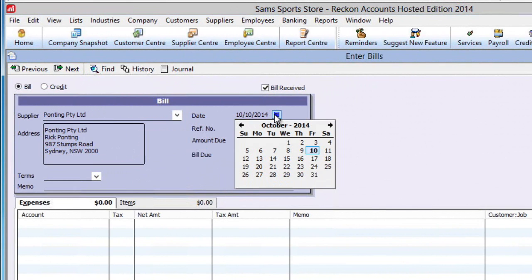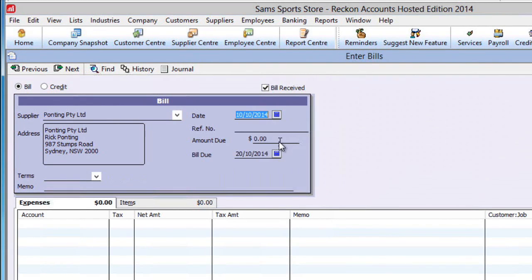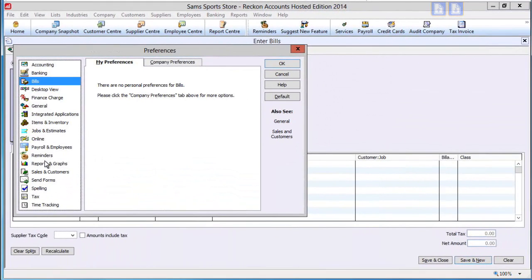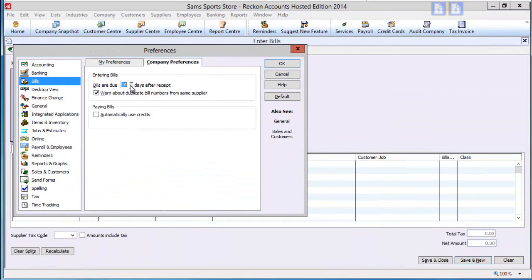Change the date if needed. Leave the amount due blank. It will tally the gross amount of all items and expenses included on this form. And the date payment is due. By default, it is 10 days after the date of the form. You can change this default in Edit Preferences, Bills, Company Preferences.